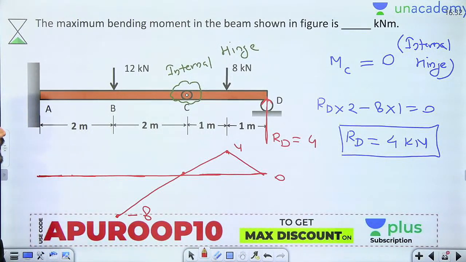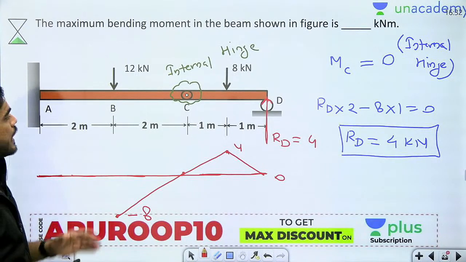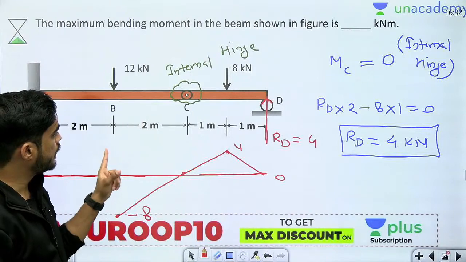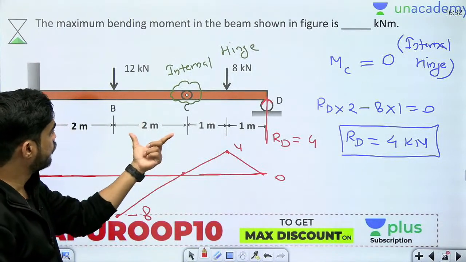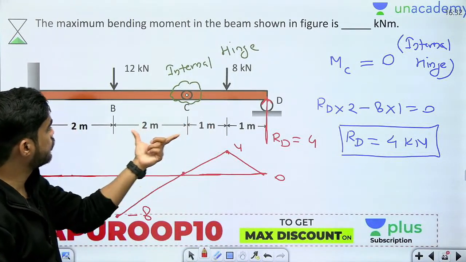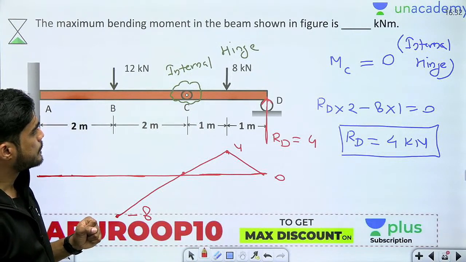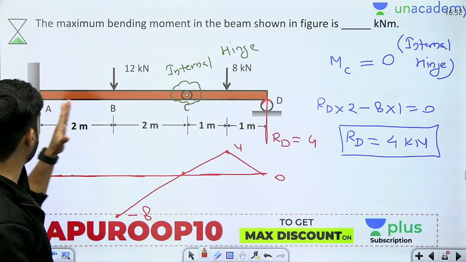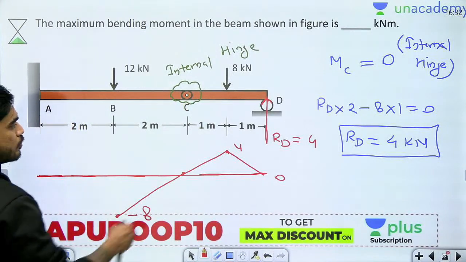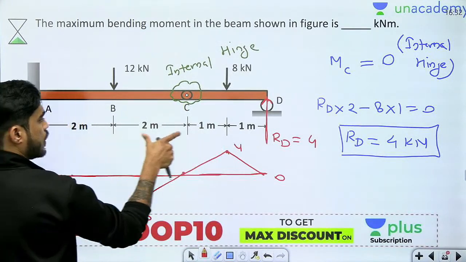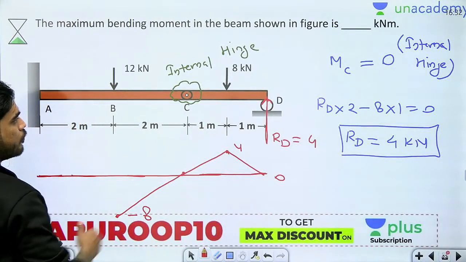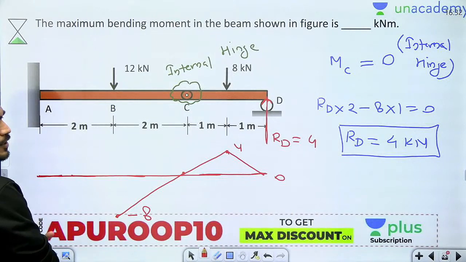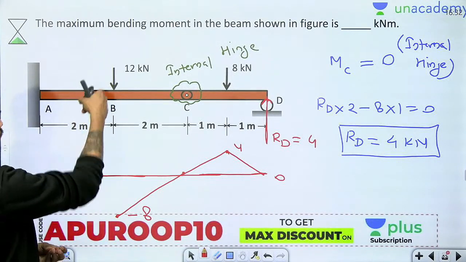Then at point A what will be the bending moment beta, at point A bending moment will be 4 into, wait a second, did I get it right here or not? 4 into 4 16 minus 8 into 3, got it right. Okay, now here I want to calculate the bending moment, so this will be 4 into 6 24 minus 8 into 5 40. 24 minus 40, how much is that, minus 16.